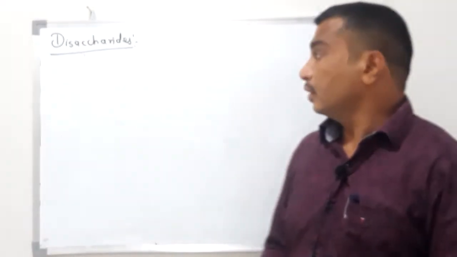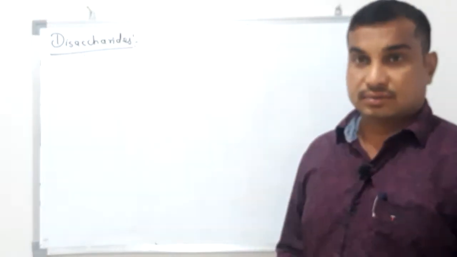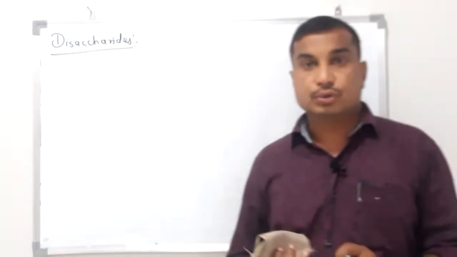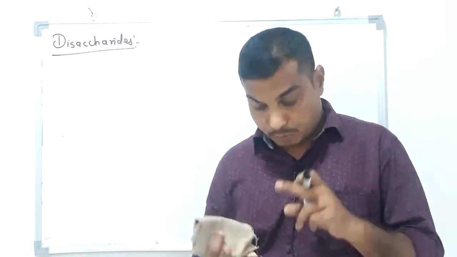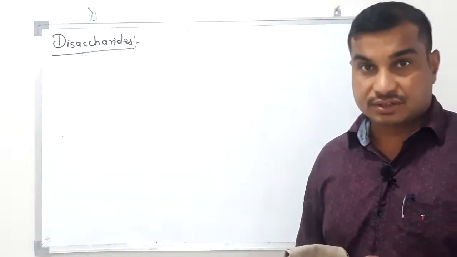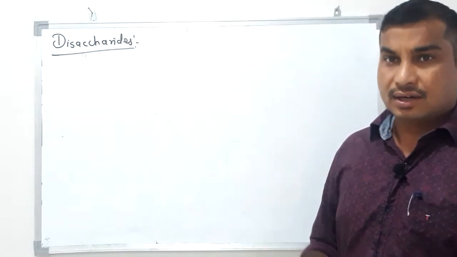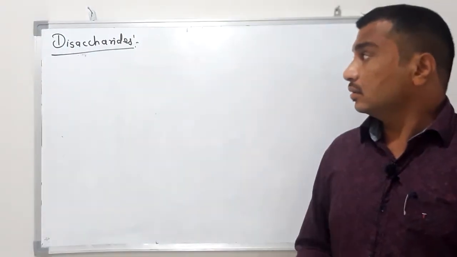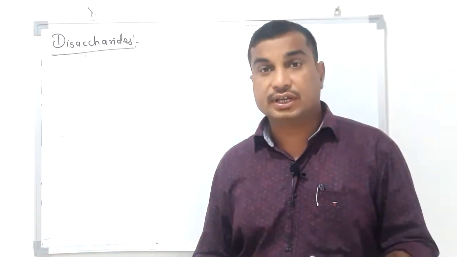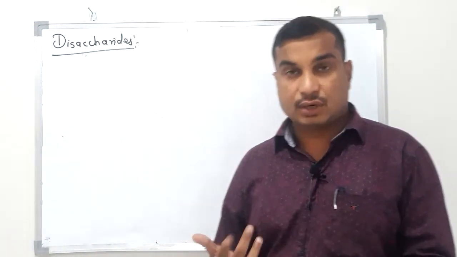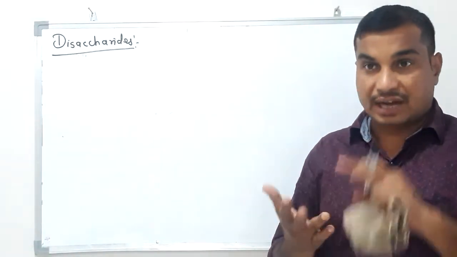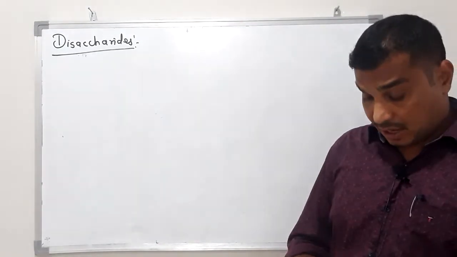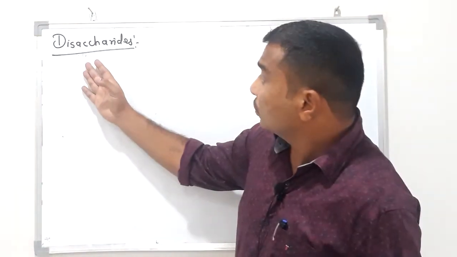Hello students, in previous classes we have seen monosaccharide, for example glucose, its open chain structure, its cyclic structure, its Haworth projection formula and their construction of structure. And then fructose, we have also seen fructose, its open chain structure, cyclic structure, Haworth projection formula. Now in this class I am going to discuss disaccharide.